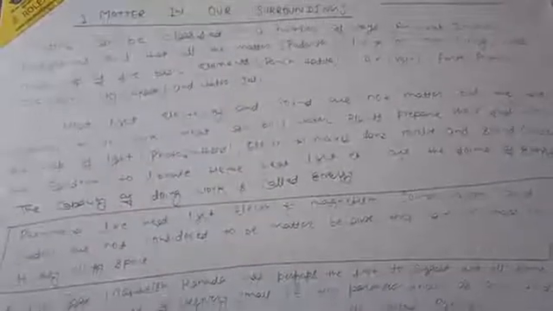So here, as I said, matter is what occupies space, has mass, and may be perceived by our senses. Why? Because see here the second stanza, what I have written: heat, we may perceive it by our senses. Light, we may perceive it by our senses. What about electricity? What about sound?